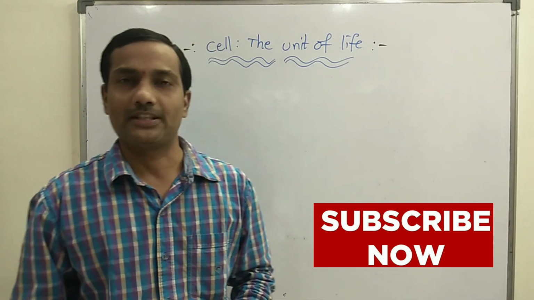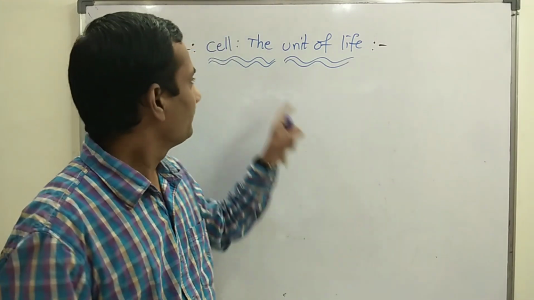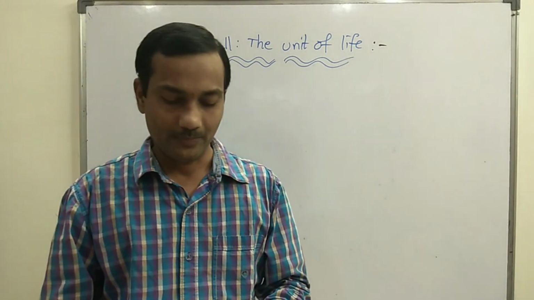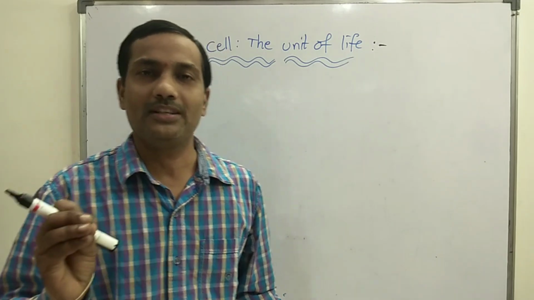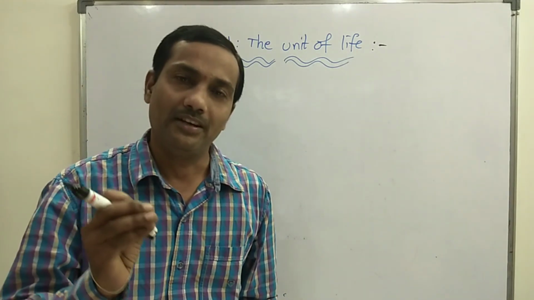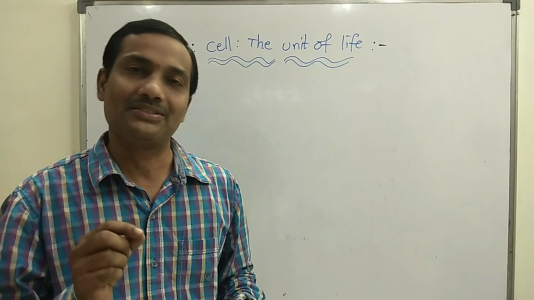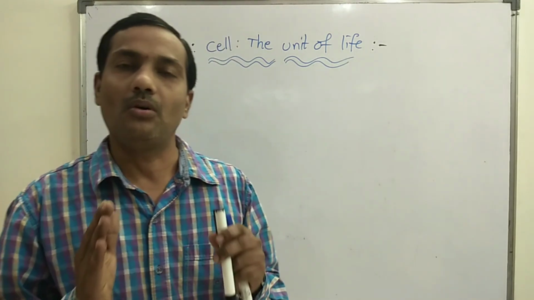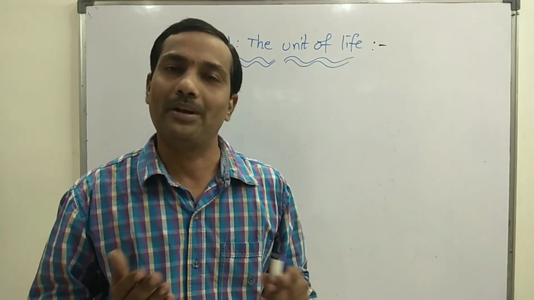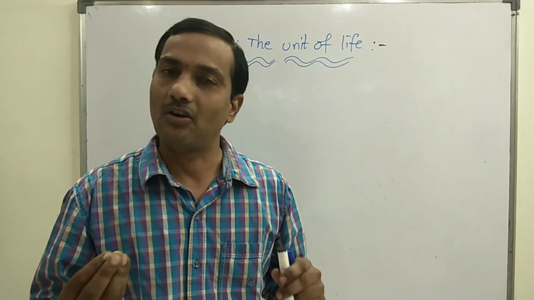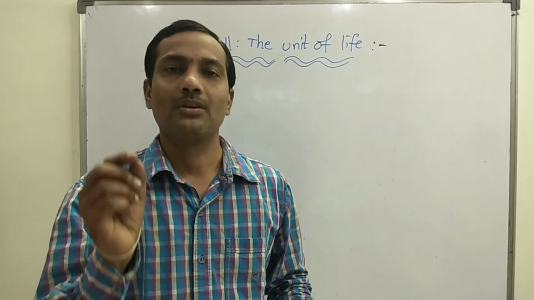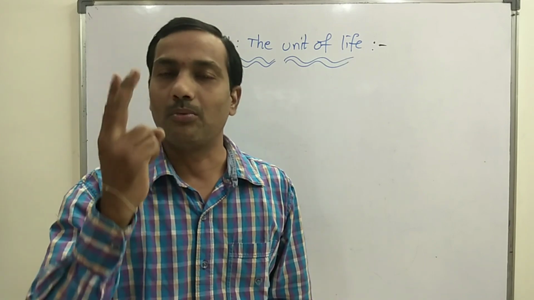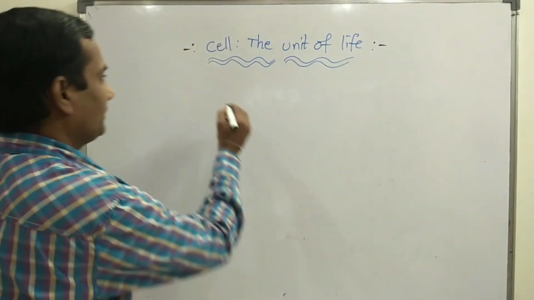Now today I am going to explain about one topic, that is the cell, the unit of life. If you see in our surroundings, we are able to see different types of living things as well as non-living things. If you observe all living organisms, they are made up of cells and the components of cells. So living beings, based on the number of cells, are broadly divided into two types.